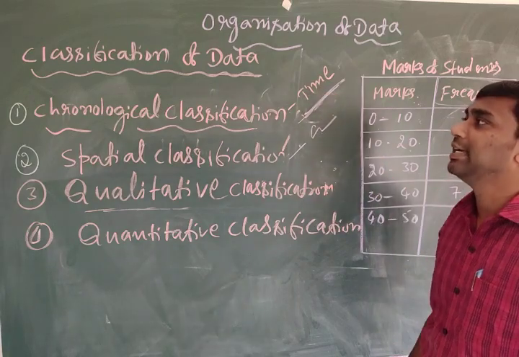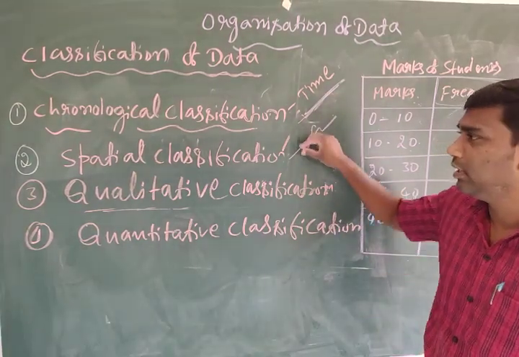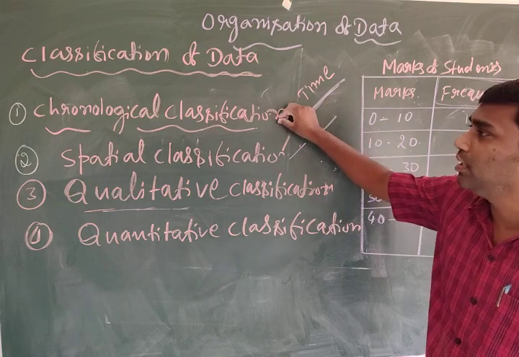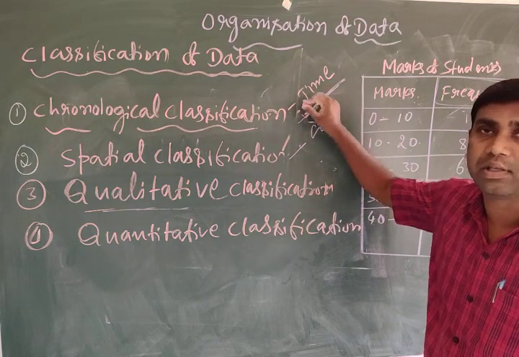Up to this, classification of data. This will come for 4 marks, and each classification can also come for 2 marks or 1 mark.